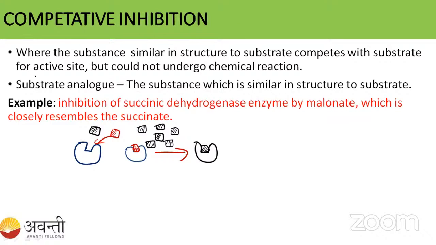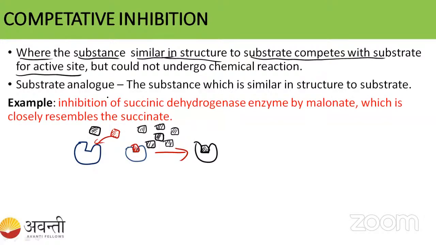Let us see what they have given. See here, the substance is similar in structure. The red color and the black color are the same in structure, box shape only. This substance competes with the substrate for the active site. Both the inhibitor and the substrate will compete for the same active site, as the enzyme has only one active site.